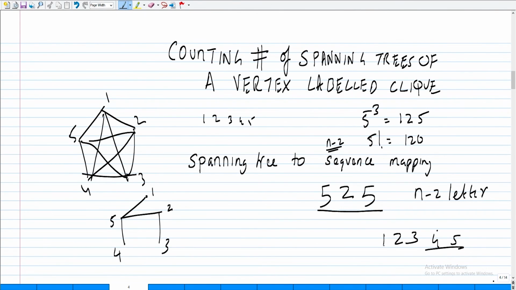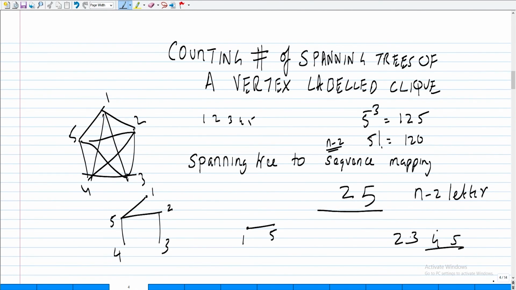Now let's just reverse this procedure. As she pointed out, you pick the first vertex from this sequence, I think that's the crucial one. You pick the first vertex from this sequence which is not here, that's 1. You add the edge 1, 5, and eliminate this.